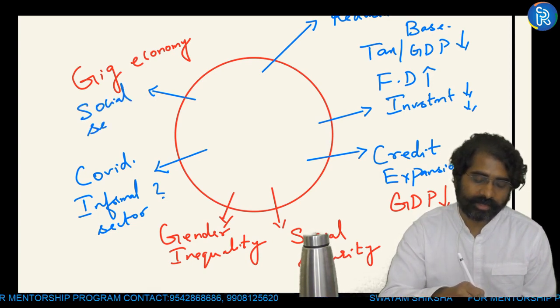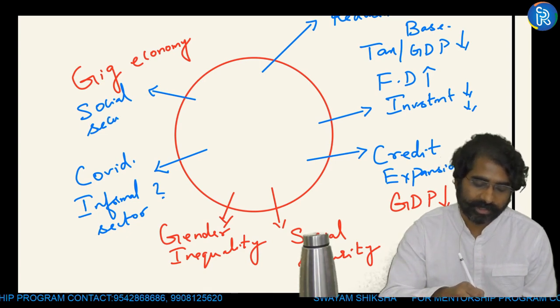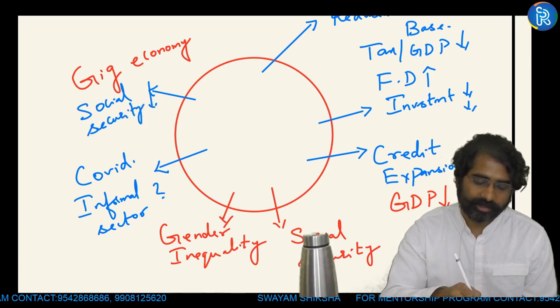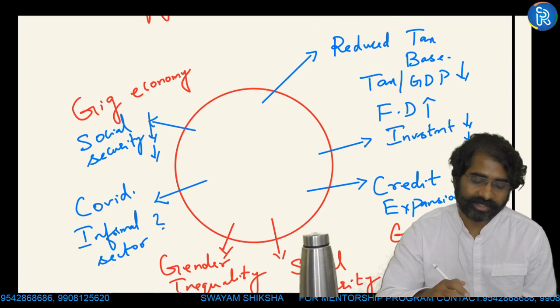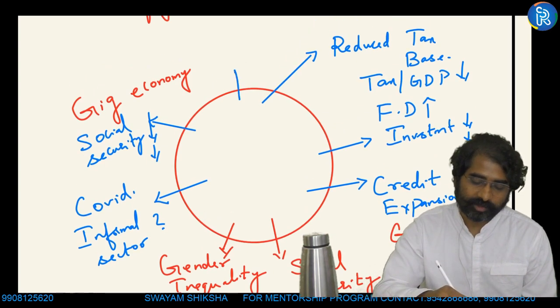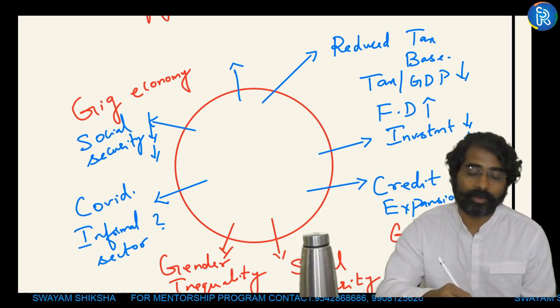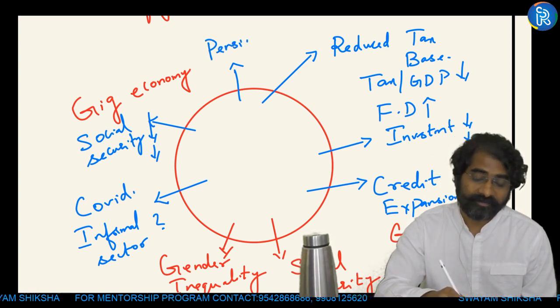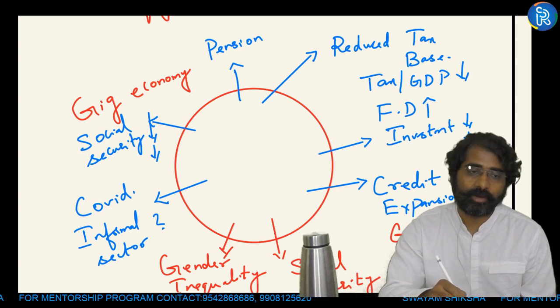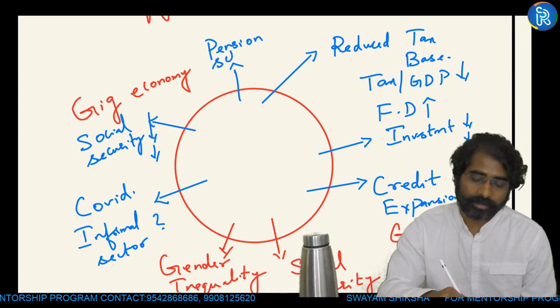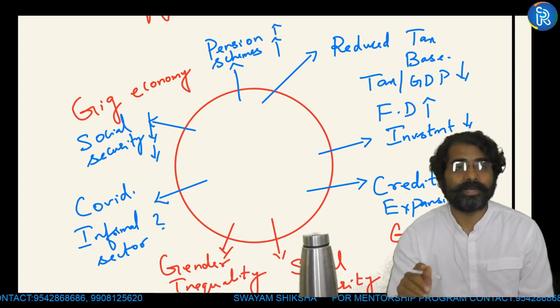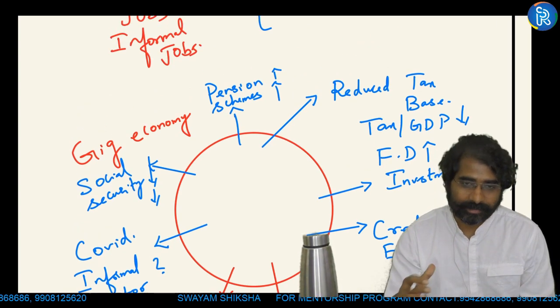More gig or informal jobs means you do not have social security. So when there is no social security, no pension, the government has to spend more money on pension schemes. So the government's pressure or liability on pension schemes will also increase.